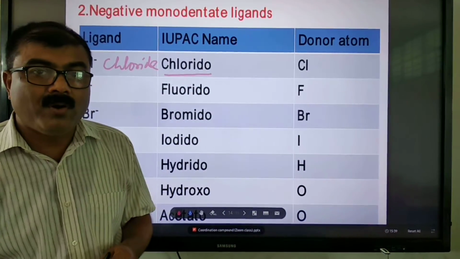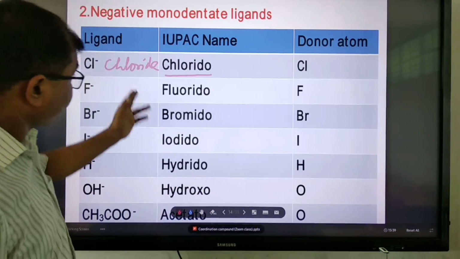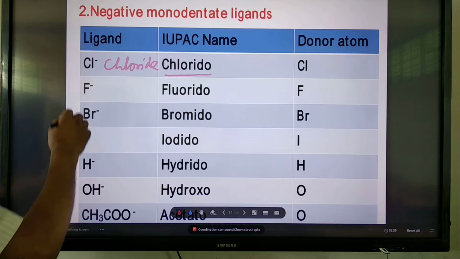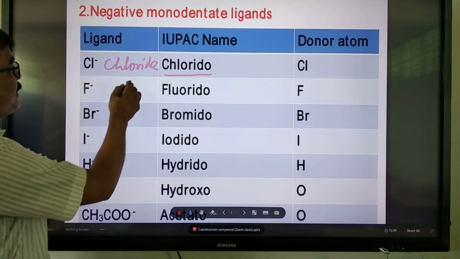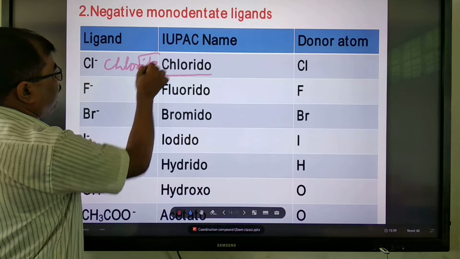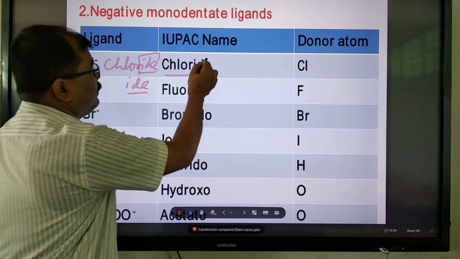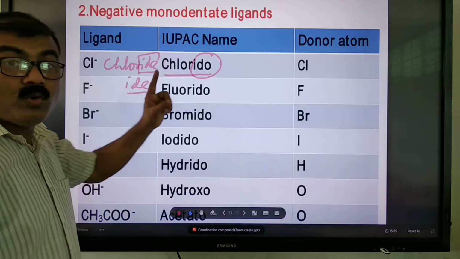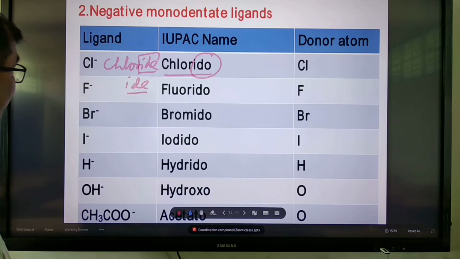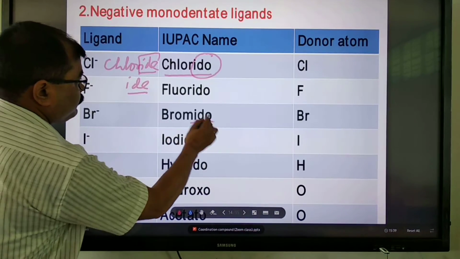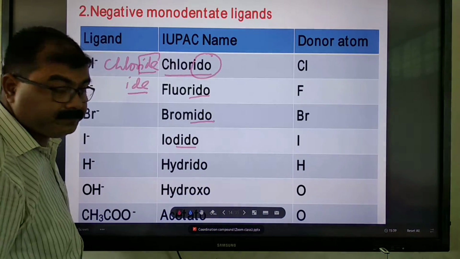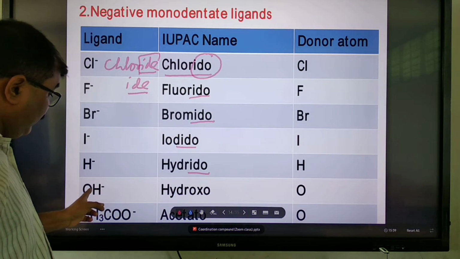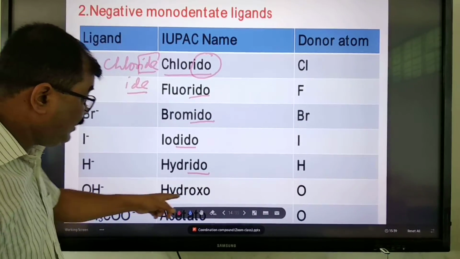In 2004, IUPAC recommended this naming: any monodentate negative ligand whose name ends with ide becomes ido. Chloride, chlorido. Fluoride, fluorido. Bromide, bromido. Iodide, iodido. Hydride, hydrido. But hydroxide is hydroxo, remember that.